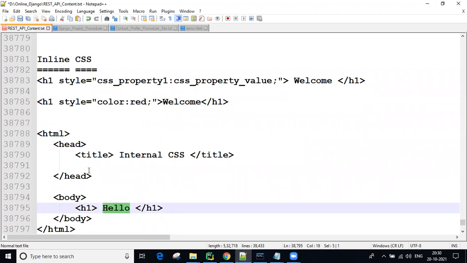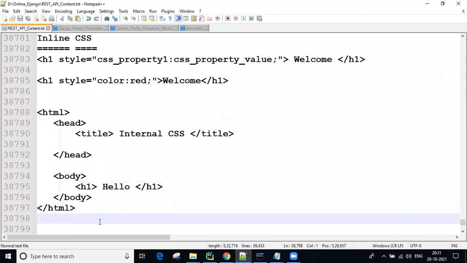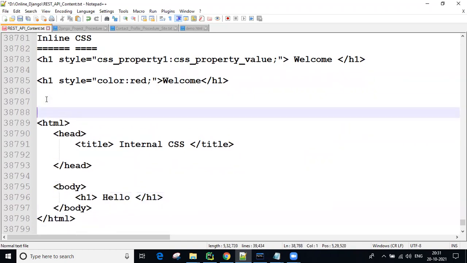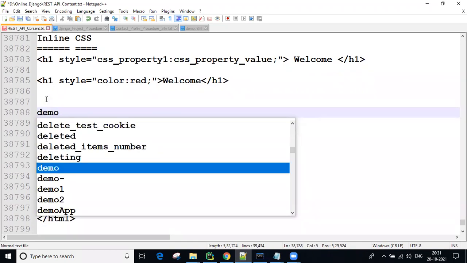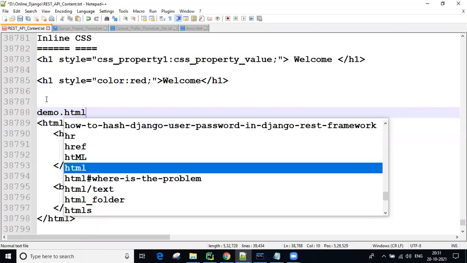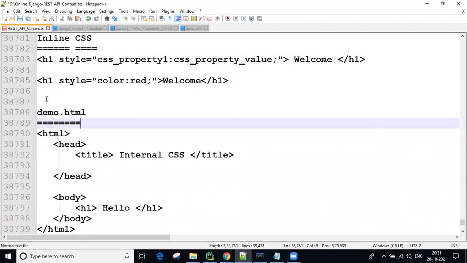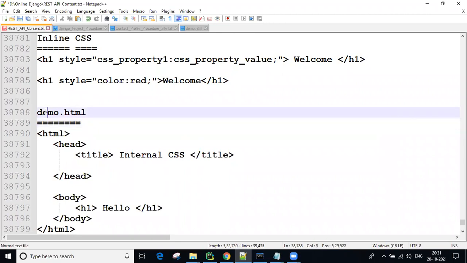After learning all these things, we can design the applications, no problem. Now this is my page, guys. This is my HTML page. We save it with the .html extension, any file name .html.